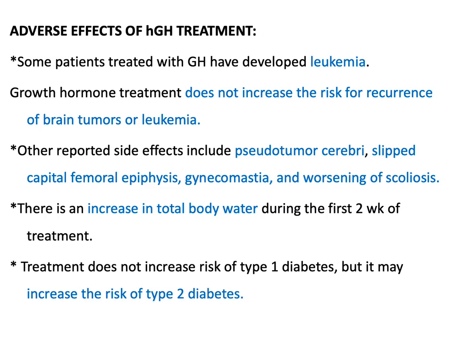And I saw patients who were cured from leukemia treated with growth hormone for their short stature. Other reported side effects include pseudotumor cerebri, slipped capital femoral epiphysis, gynecomastia, and worsening of scoliosis. So scoliosis is a contraindication for the use of growth hormone treatment.